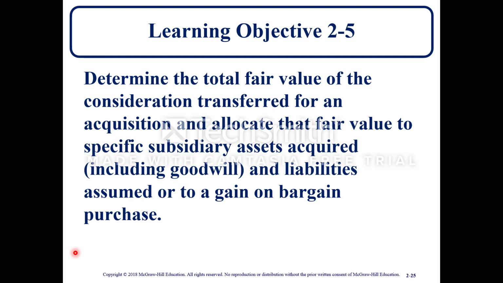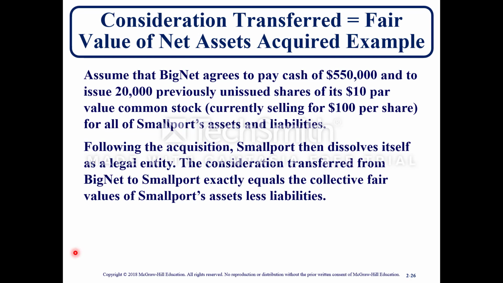Learning objective 2-5: determine the total fair value of the consideration transferred for an acquisition and allocate the fair value to specific subsidiary assets acquired, including goodwill, and liabilities assumed, or to a gain on bargain purchase. So here is an example. Consideration transferred equals the fair value of net assets acquired. So here, what you paid for the company equals the value of the company.